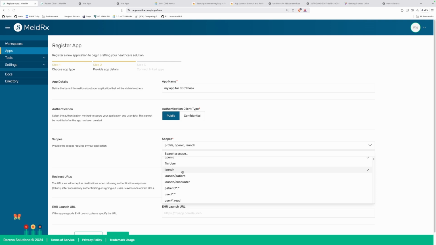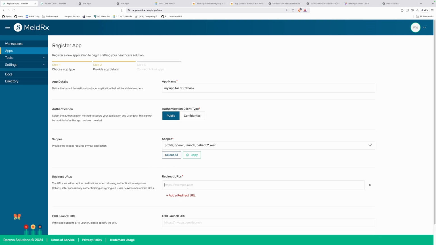You don't want to request a scope effectively. So if you do launch/patient or launch/encounter, when you're going through the auth flow, you're going to say, I want to launch in the context of a patient. Then you select those two scopes. We are just doing a regular launch. We're already going to have a launch code given to us for a patient, okay? Or not really scoped to a patient. Sorry, we're just going to get given a launch scope which we're going to supply, okay? And we'll just want to read all patient information, okay?